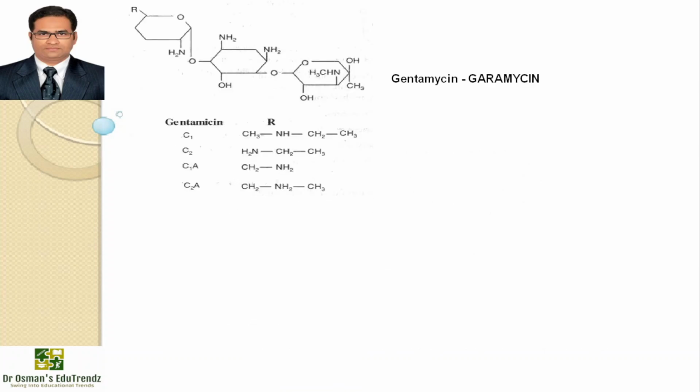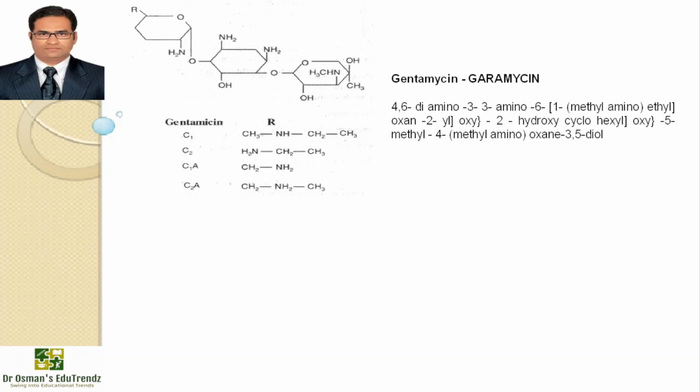Next compound is gentamicin, that is Garamycin. Gentamicin is a systemically administered aminoglycoside antibiotic, the first introduced for clinical use, and was obtained from Micromonospora purpurea. So you can see there are different types of gentamicin: C1, C2, C1a and C2a. You can see the replacement of R group in the structure, so you will get the different types of gentamicins. IUPAC name is again on the screen.